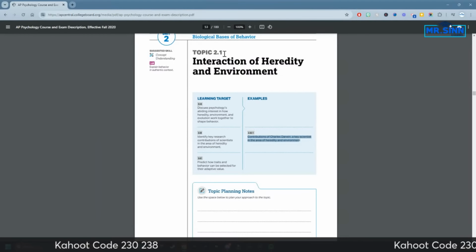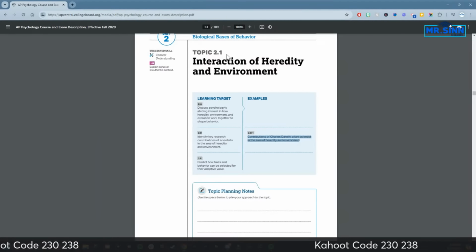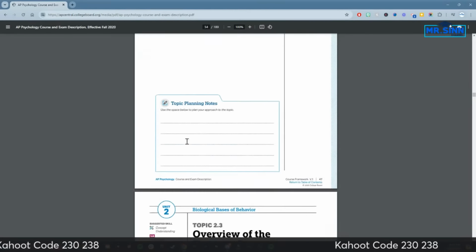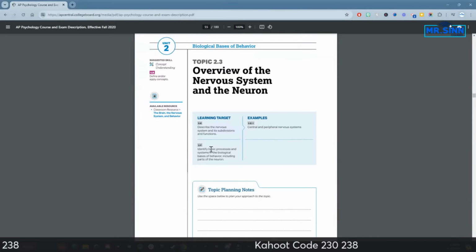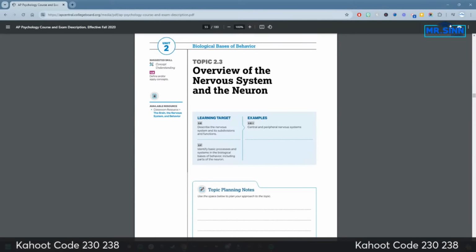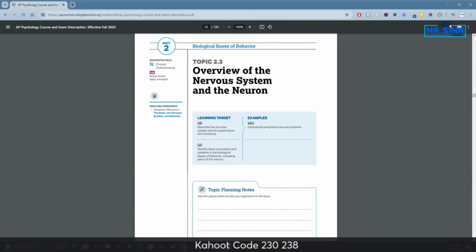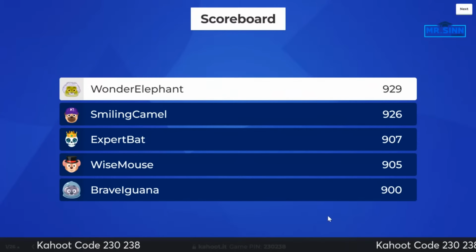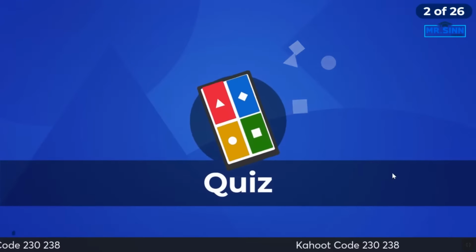So topic 2.1 is Unit 2, topic 1. If we keep going through, these are all the concepts that we have to understand for Unit 2. So we want to understand the endocrine system and its effect on behavior, or the overview of the nervous system and the neuron. So the CED, again, it's great to see if there's certain words, models, theories, or individuals that you're unfamiliar with in here. Then you need to make sure that you go and review it, because that is what could be on that test. So make sure you've spent a little bit of time on that.